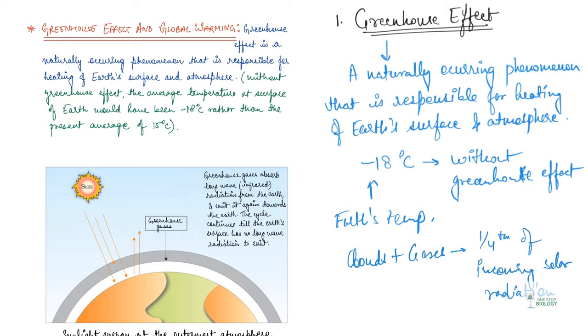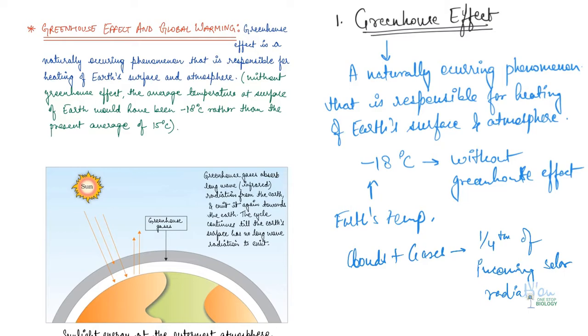Now, Earth's surface re-emits heat in the form of infrared radiation, but then some part of it does not escape into space because of atmospheric gases like carbon dioxide, methane, etc. So these gases basically absorb a major fraction of these radiations. Now the molecules of these gases start radiating heat energy, and a major part of this again comes to the Earth surface, which again keeps on heating it, right? And this is a cycle which is repeated many times.